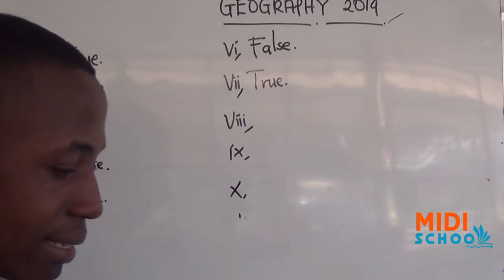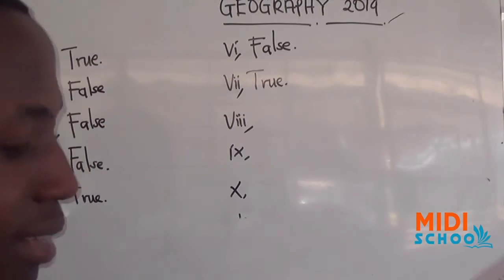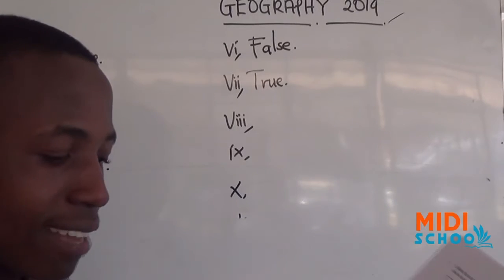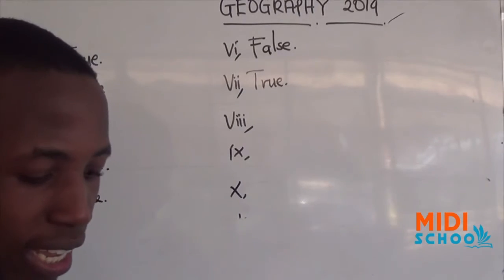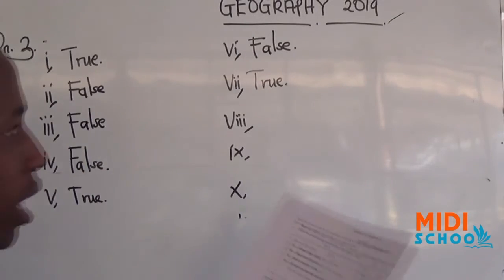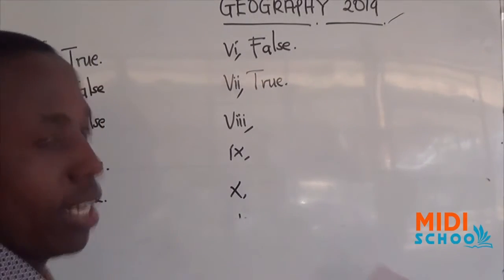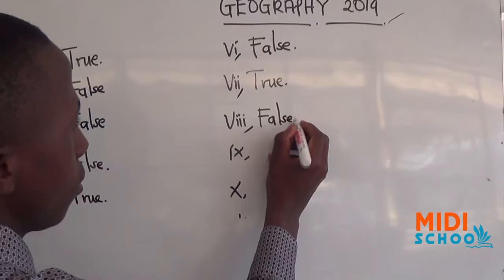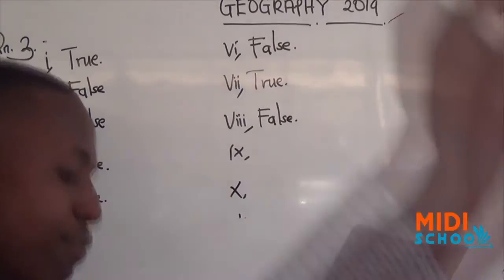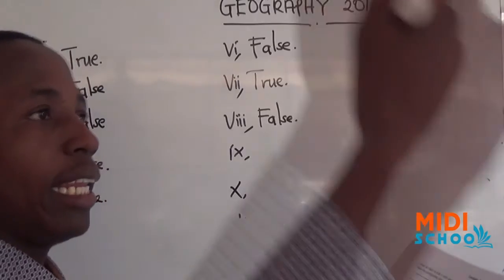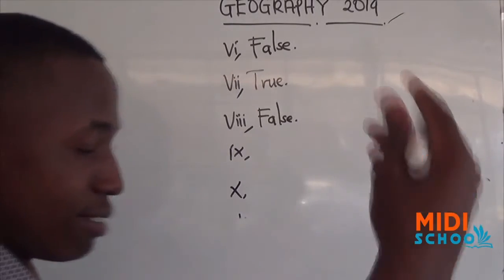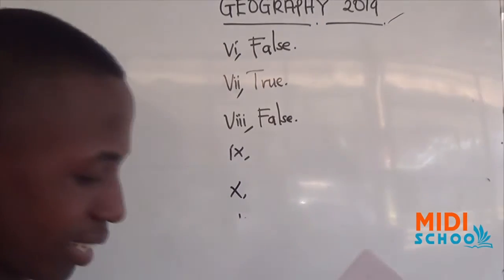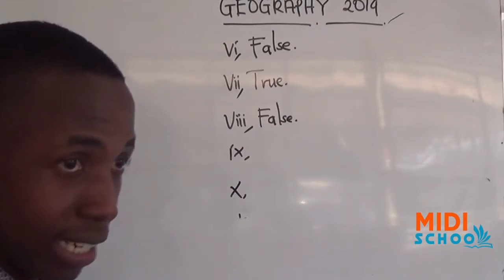But number 8, our question asks, the side of the mountain facing the direction of the wind is known as leeward side. It's not true. The side of the mountain facing the wind is called the windward side. So our answer here is false. The leeward side is the side that doesn't face the direction of the wind. And always the leeward side is dry, while the windward side is wet. So the side of the mountain facing the direction of the wind is the windward side, not the leeward side. So that's why I've written here false.